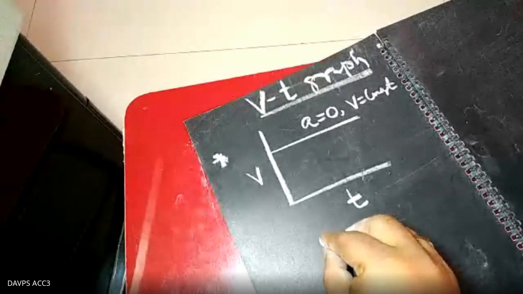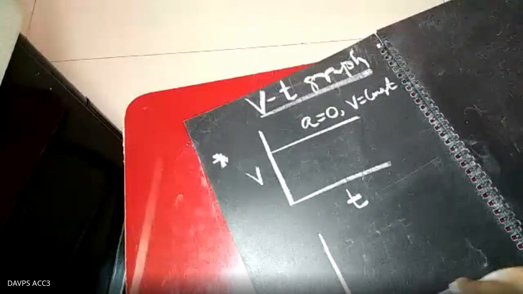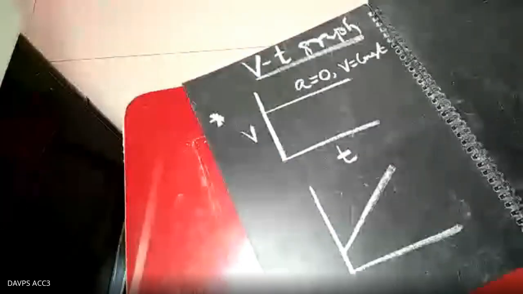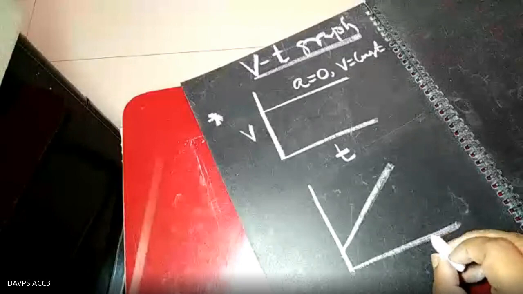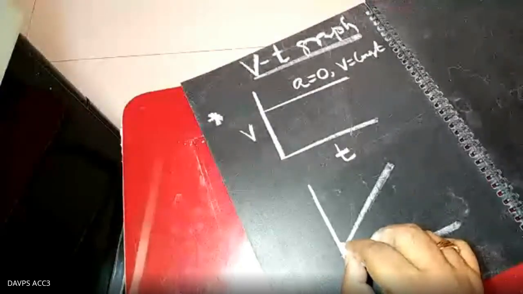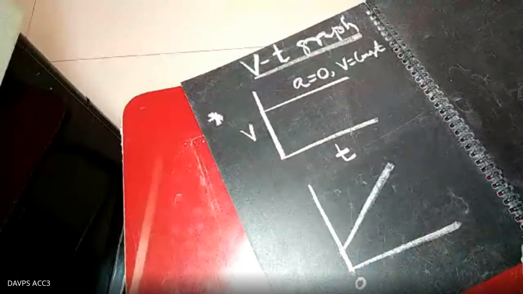If the graph is like a straight line, what does it indicate? This is uniform acceleration. Is it starting from rest? No, because whenever t equal to 0, it is having certain velocity.